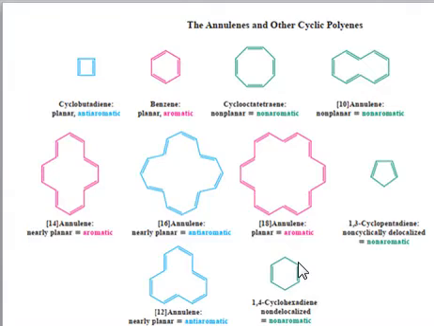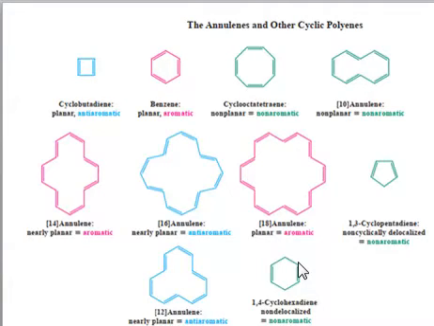So you have to check other factors as well. The system must be planar, cyclic, conjugated, and must have 4n+2 pi electrons to be aromatic or non-aromatic. For example, if we have a system that is cyclic, conjugated, and has 4n+2 pi electrons, but the system is not planar, then on the basis of planarity it will not be aromatic, although all other criteria for aromaticity are met.